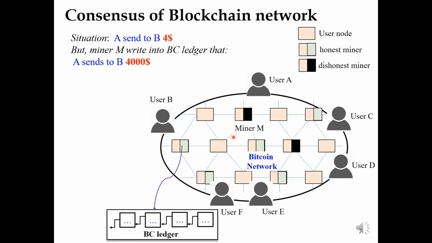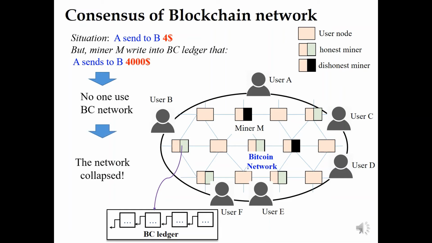The purpose of the blockchain consensus is to make sure that only the result of the honest miners will be accepted to be written into the blockchain ledger, and the result of the dishonest miners that work dishonestly will be rejected, will not be accepted to be written into the blockchain ledger. So that is the target of the blockchain consensus.